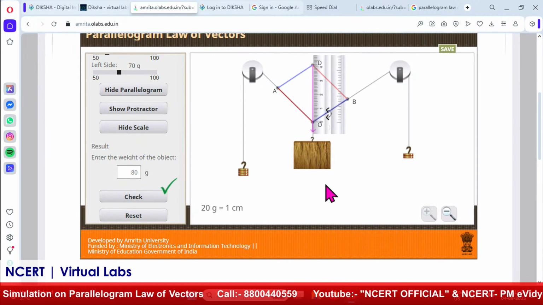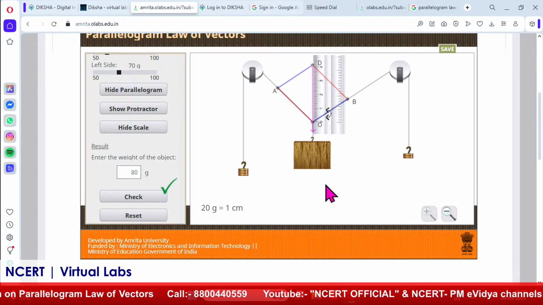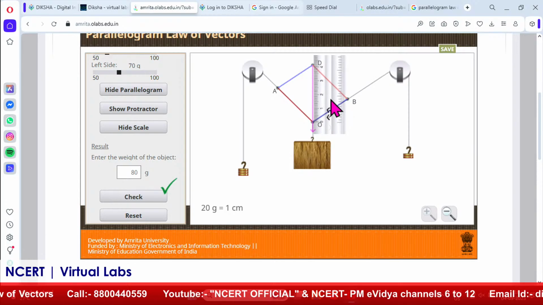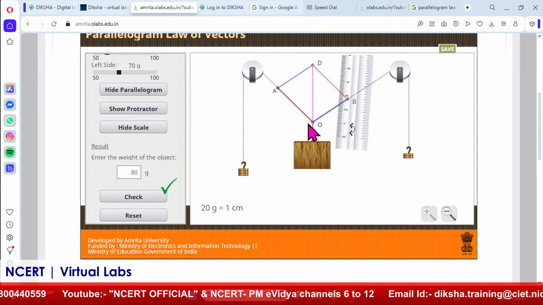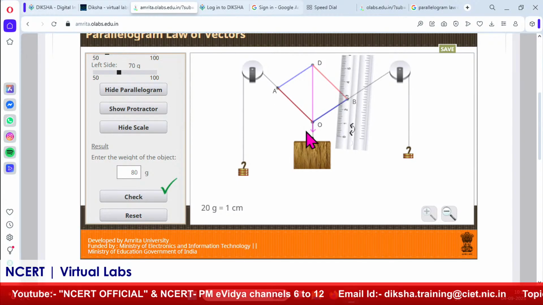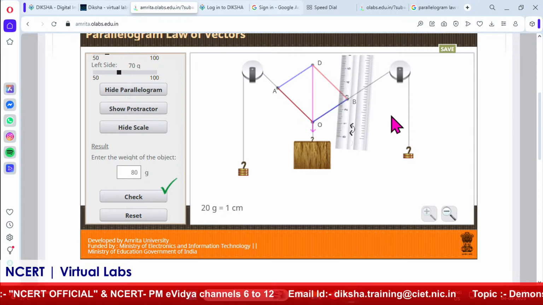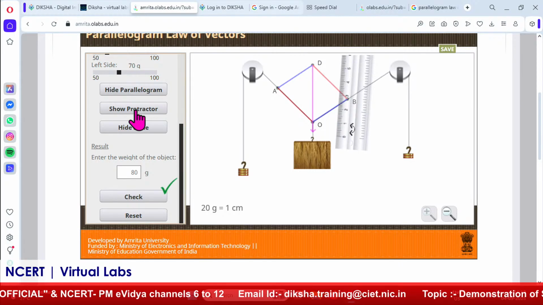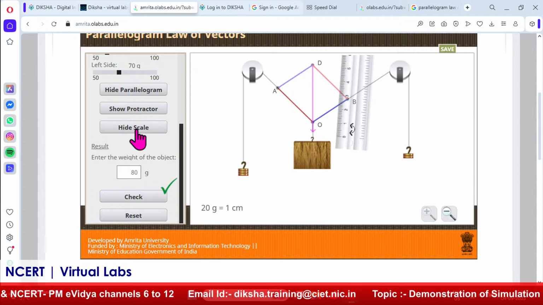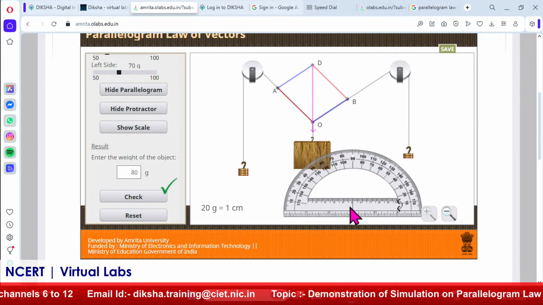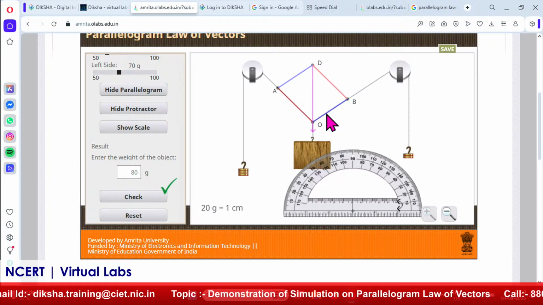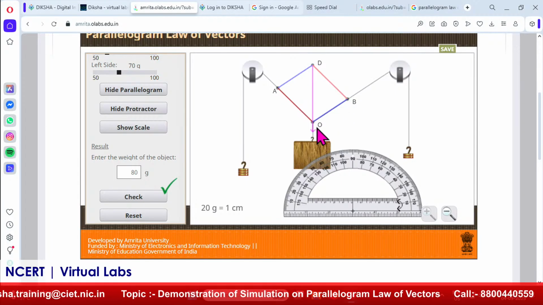So this is one way. Now, if you have to verify whether it is correct or not with the theoretical evidence, you can measure the value of OA in the same manner. You can measure the value of OB also in the same manner, and with the help of the protector, one protector is given. So first of all I hide the scale. With the help of show protector, I will calculate the value of theta, that is the angle between OA and OB.